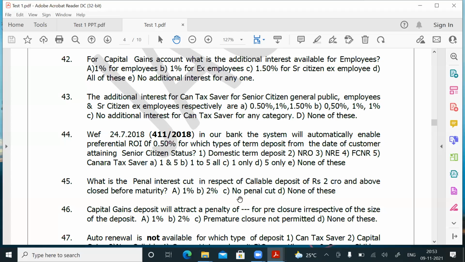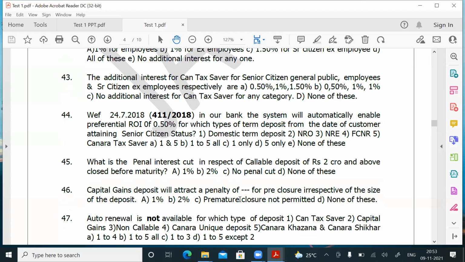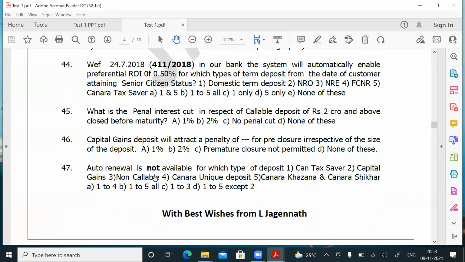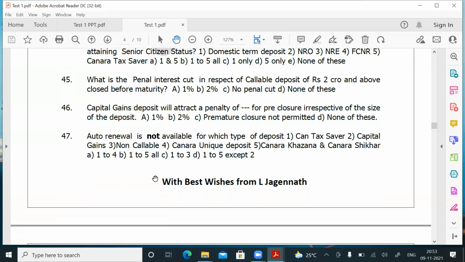Question number 46. A capital gains deposit will attract a penalty of 1%, like other deposits. Okay, sir. The answer is A. These are very simple questions, so quickly we'll go through. Question number 46, the answer is A.